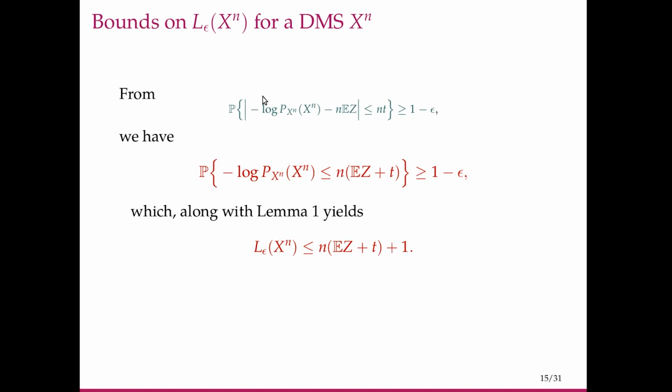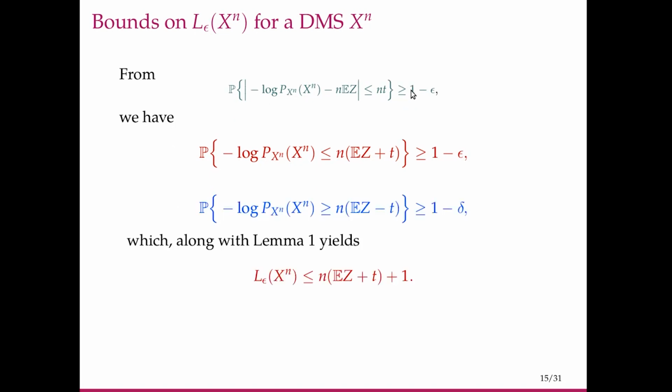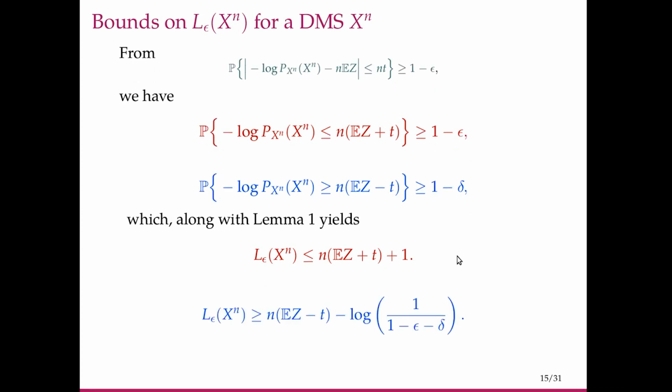And again, from this weak law of large numbers statement, we can write it for delta also, because this is true for every epsilon for sufficiently large n. And there, what we were saying was that if we have this lower bound on minus log probability of the source random variable, which is greater than or equal to lambda, then we can say that L epsilon of the source is greater than or equal to lambda minus log 1 by 1 minus epsilon minus delta, which is what we obtain here.